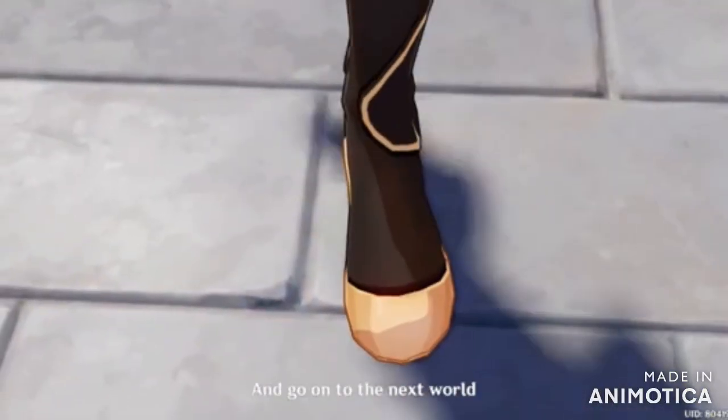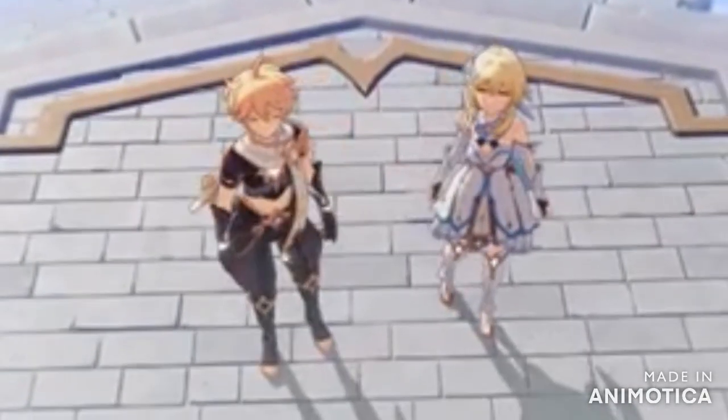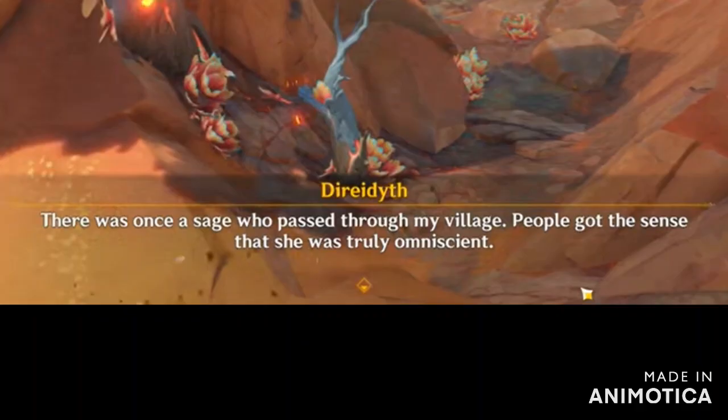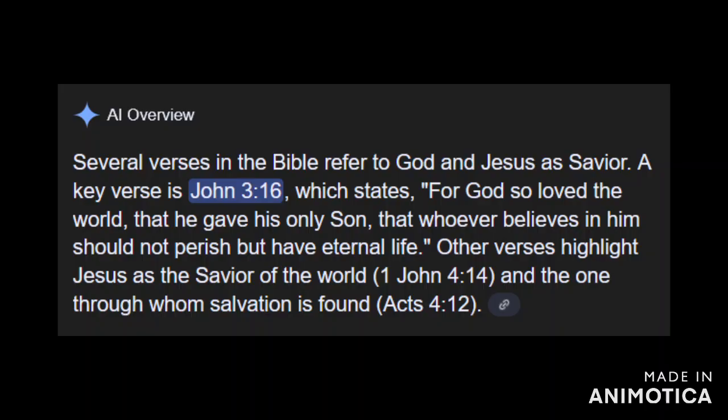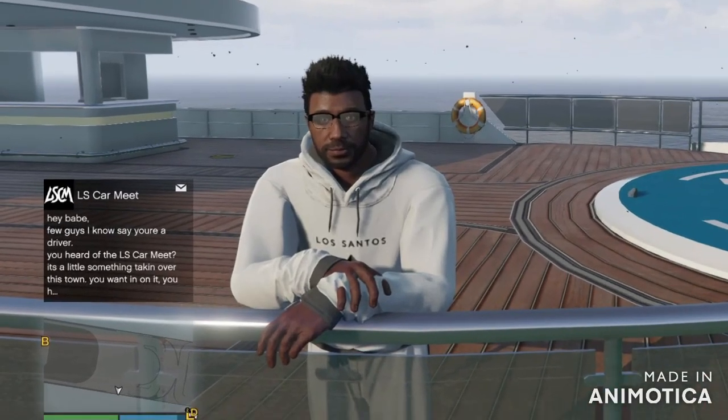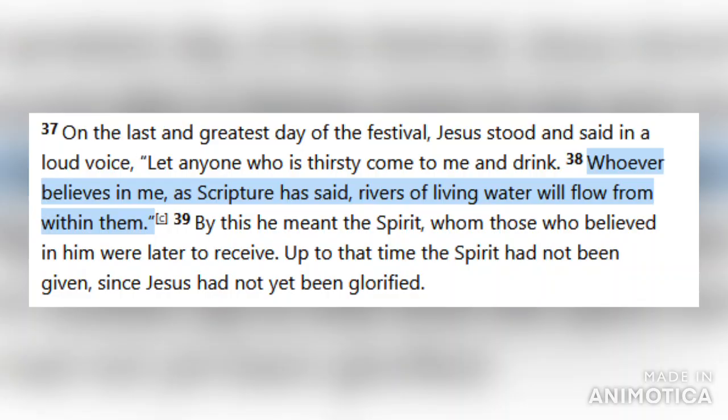By the way, Lumine is the twin sister of the 4th Descender, of which being a Descender is a biological aspect, and she is called the Savior. Do I even need to say it? Genshin Impact continues to use Christianity as inspiration for the powers of a Descender. John chapter 7 verse 38. Whoever believes in me, as the scripture has said, out of his heart will flow rivers of living water.